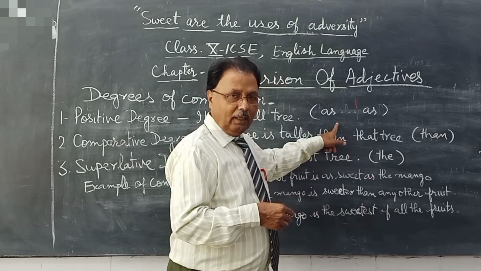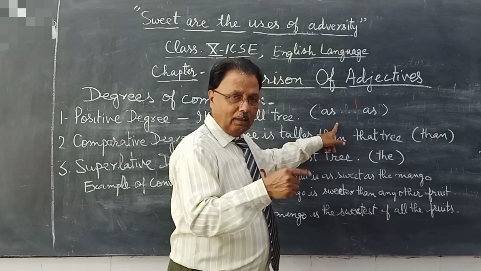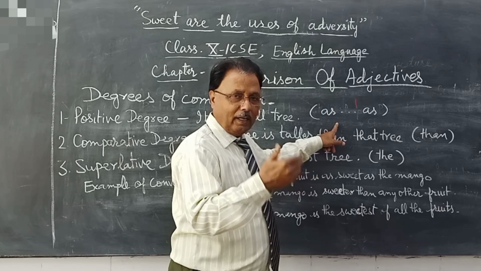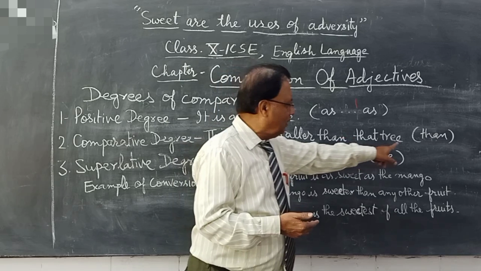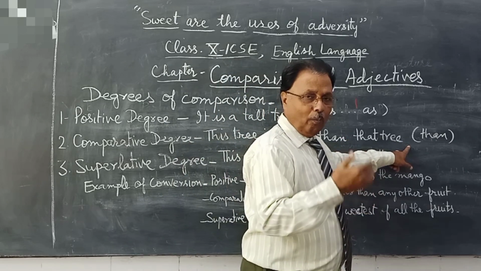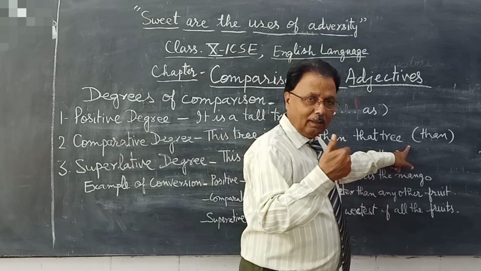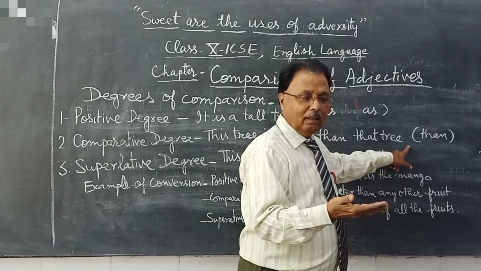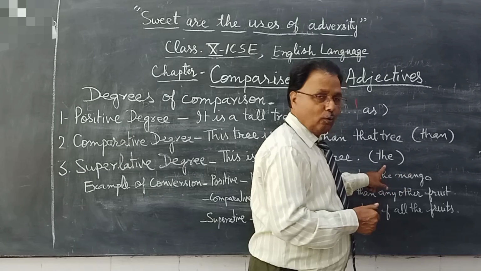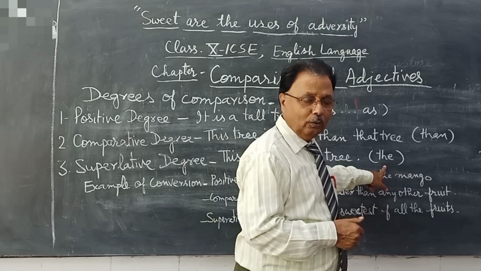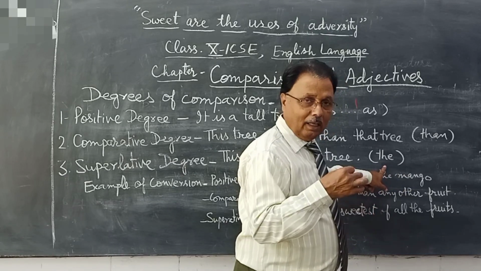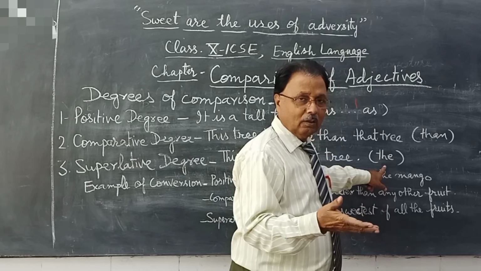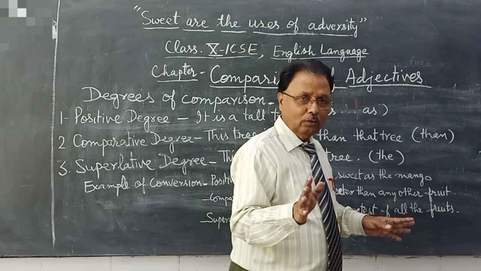In positive degree we use as, then the word, then as: as good as, as tall as, as fat as. But in comparative degree we use better than, taller than, fatter than, happier than. Okay, but in superlative degree we use the tallest, the best, the fattest. Okay, is it clear to you?